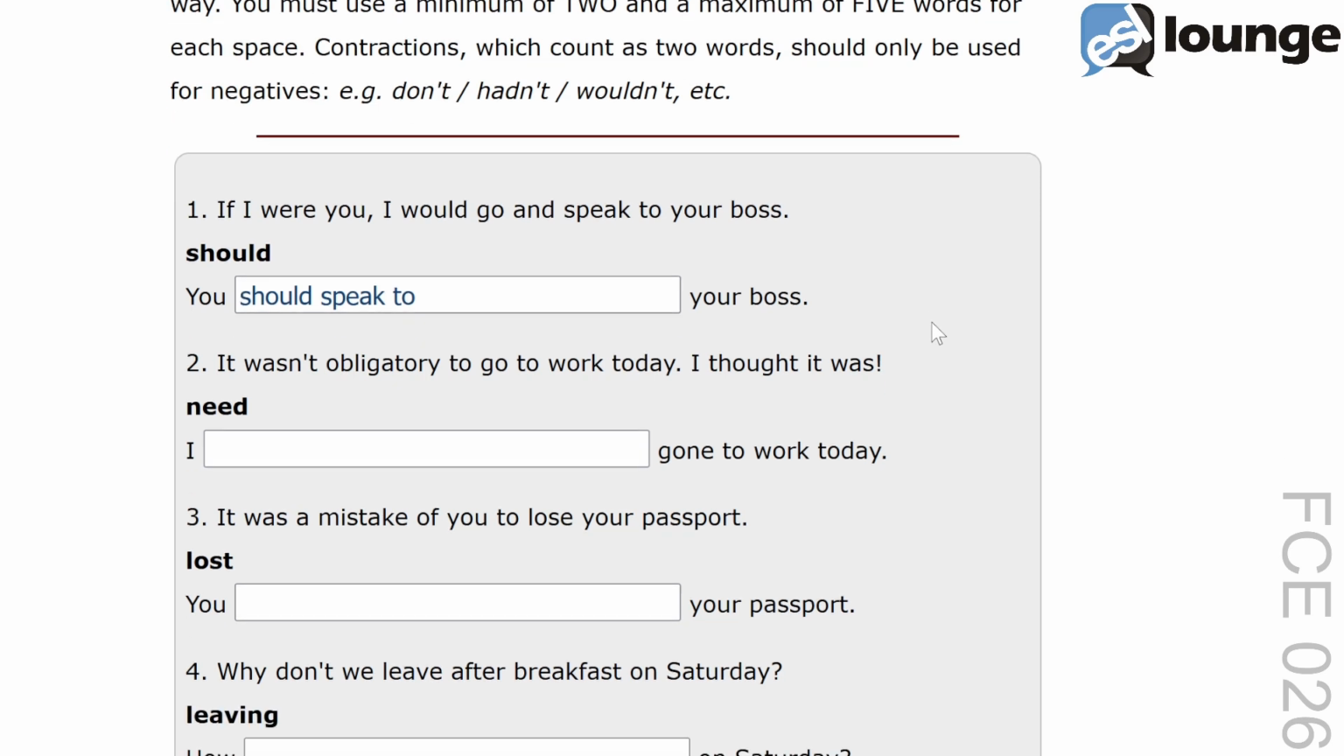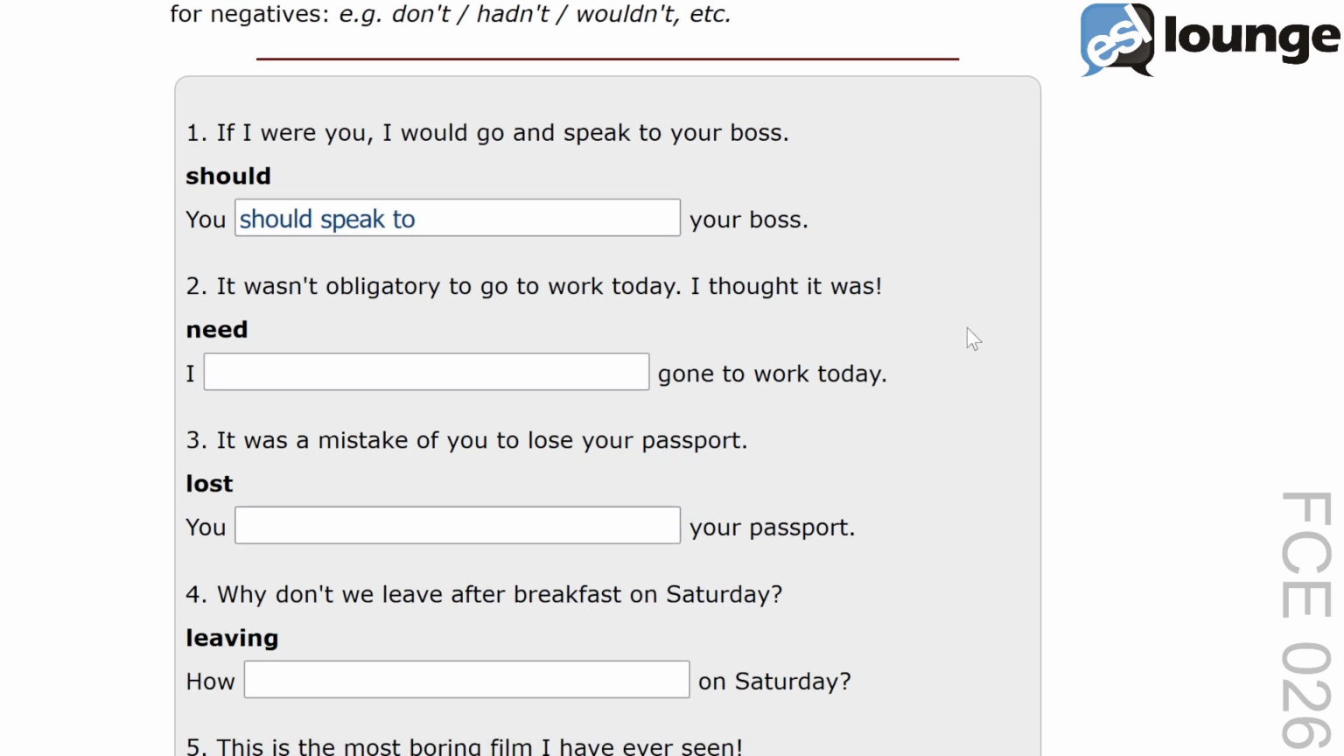Moving on to number 2. The original sentence is it wasn't obligatory to go to work today. I thought it was. The keyword is need. And the second sentence is I blank gone to work today. The correct answer is I need not have gone to work today. This transformation uses need not have to indicate that an action was unnecessary. Need not have gone keeps the original meaning of it wasn't obligatory to go from the first sentence. Another example would be you need not have bought so much food.